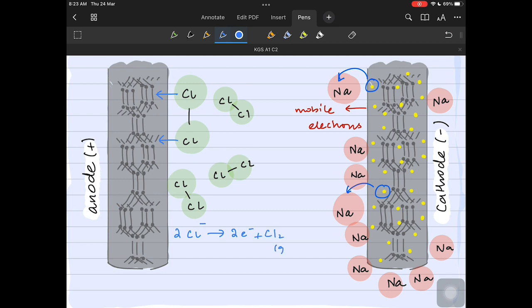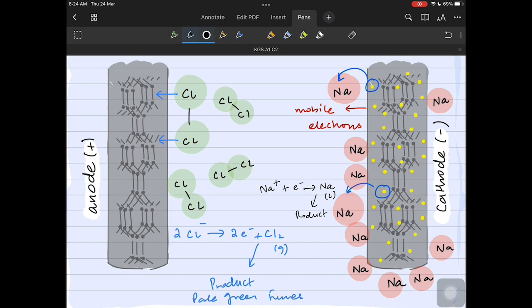So chloride ions lose 2 electrons and become a chlorine molecule. Chlorine is the product over here, which is pale green in color. We should remember also the idea that losing electrons is called oxidation. So at the anode, oxidation happens, while at the cathode, reduction happens. So sodium ions will gain electrons and become sodium atoms. That is called reduction. So sodium is the product on the cathode.